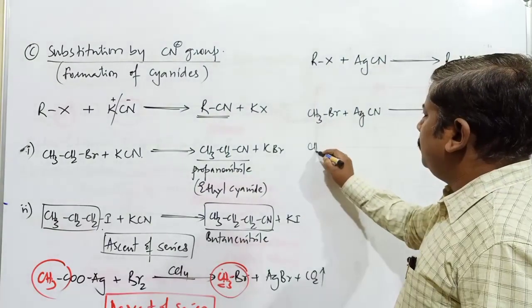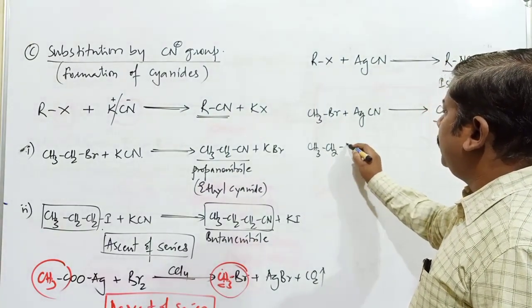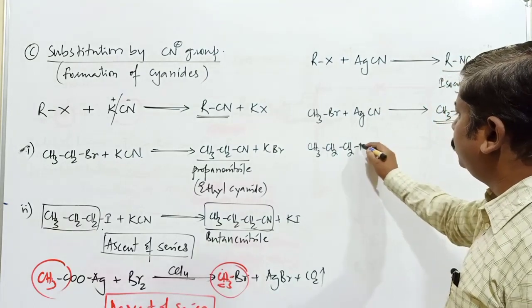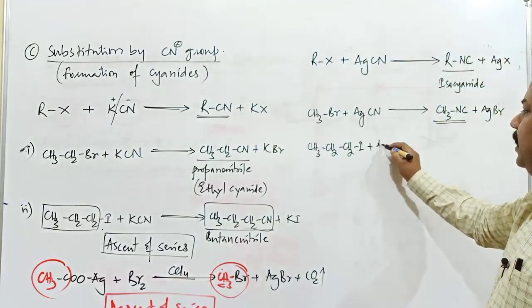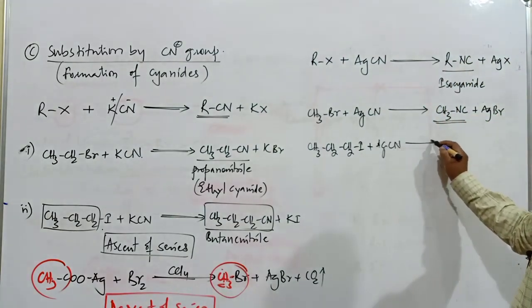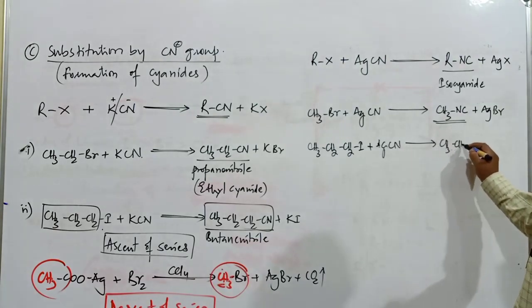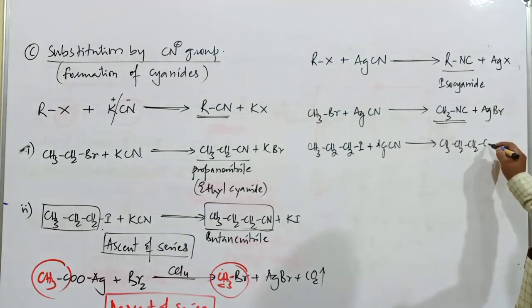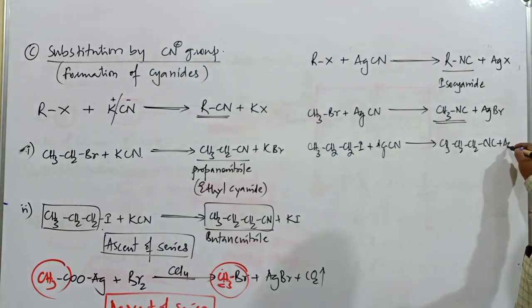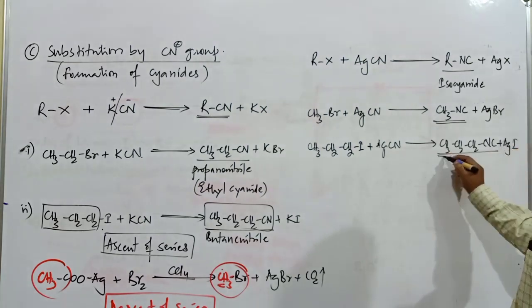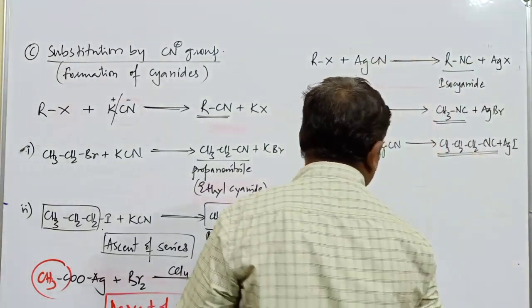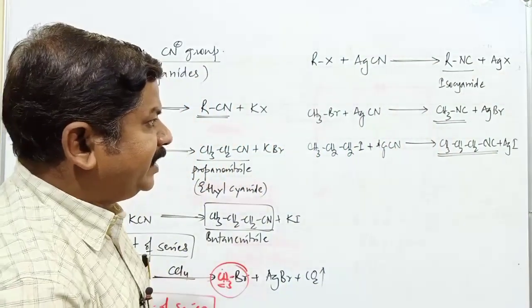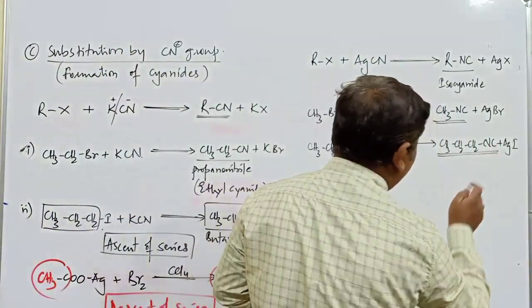A number of examples we can mention for this reaction: CH3CH2CH2I plus AgCN compound. So the product is CH3CH2CH2NC plus AgI. It is commonly known as propyl isocyanide and the IUPAC name is propane isonitrile.